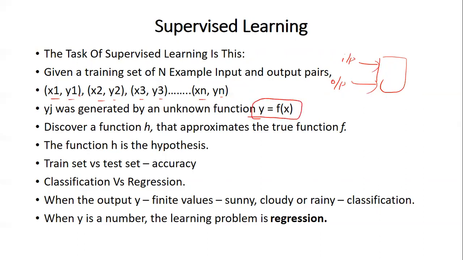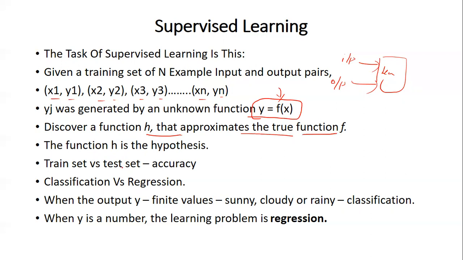So from this input and output, the job of this learning algorithm is to identify a function of the form y is equal to f of x. So discover a function h that approximates the true function f. So this is the true function. Now we want to identify a function h that approximates this function. Okay, so we are calling it the hypothesis function.